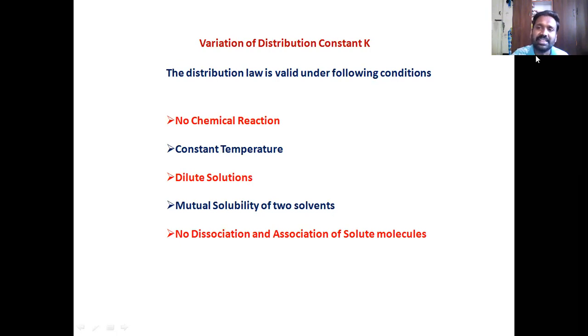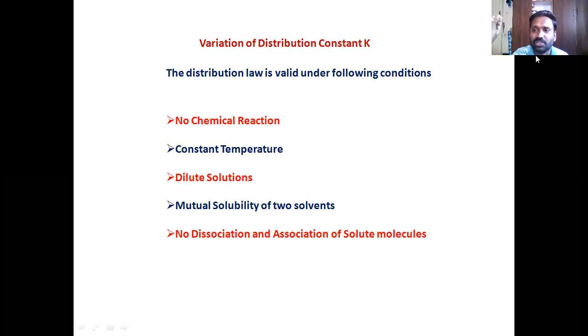So the chemical inertness is the first caveat, the first condition in all our discussion throughout our solutions chapter. But why have I written that no chemical reaction? Because the solute you have added should also not react with solvent 1 or solvent 2 or with both. Absolutely no chemical reaction should be there. And second is constant temperature.